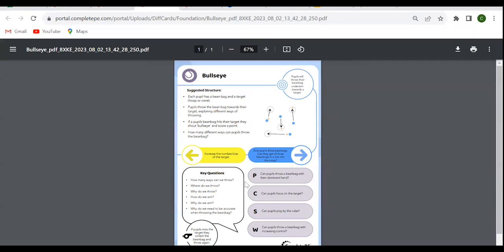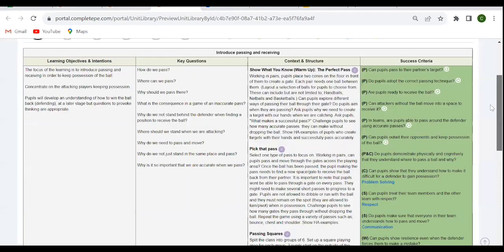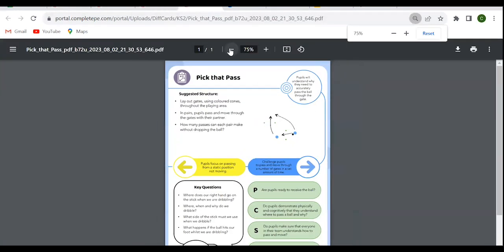I'm going to come on to those just in a moment when we return back to the actual plan itself. But feel free to use these cards whenever you need them, and they look the same. If I go into a Key Stage 2 unit, this is a Year 3 unit, and I click onto one of those cards, they work in exactly the same way.